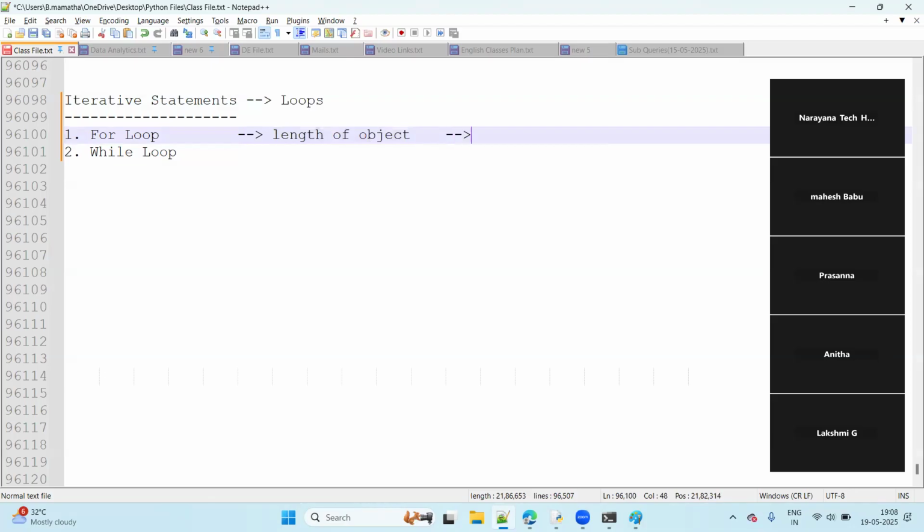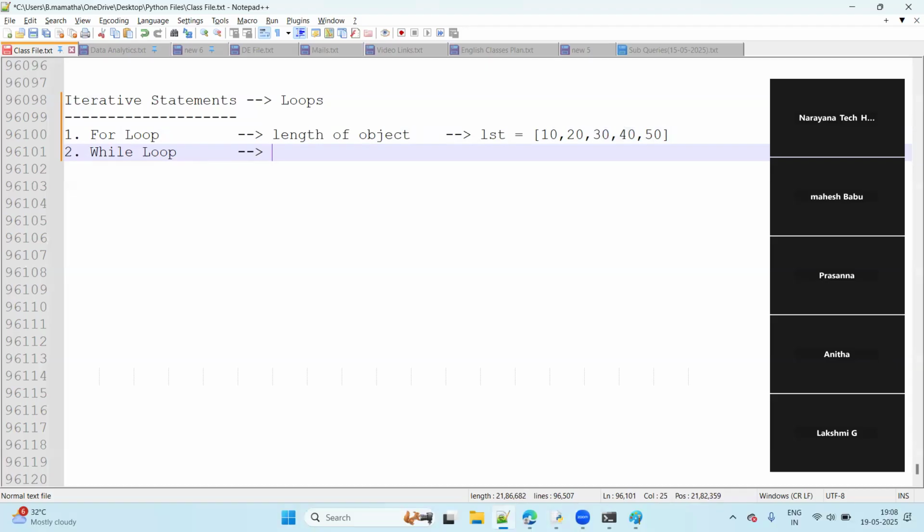Suppose we take a list. If the list contains five numbers, the for loop executes five times. Let's take a string. If the string contains six characters, the for loop executes six times. That's why I said the number of iterations of a for loop depends on the length of the object. And the while loop is based on the condition.